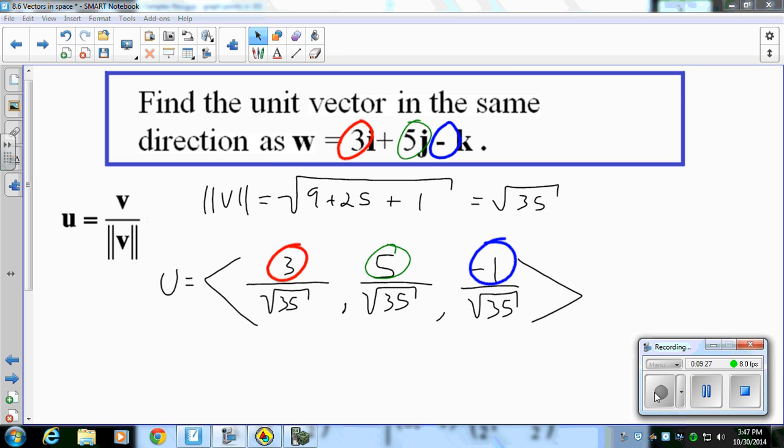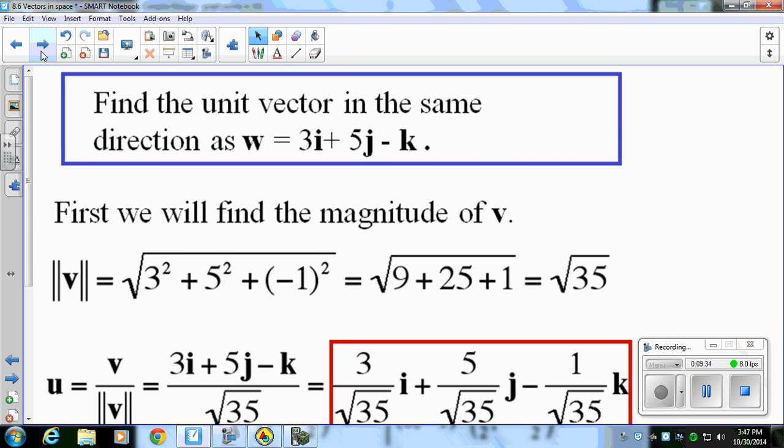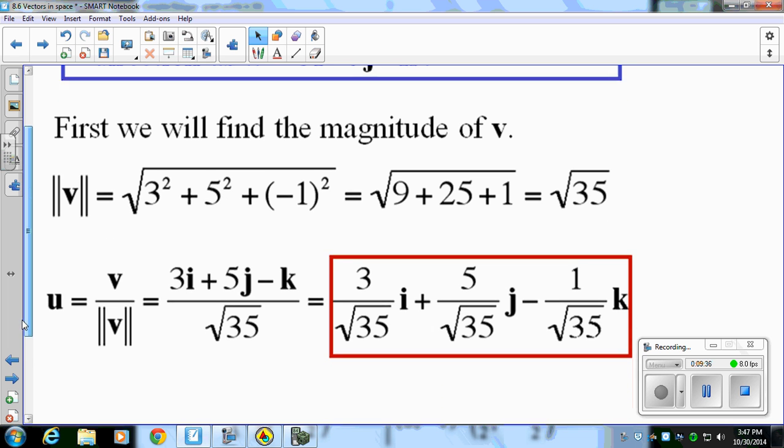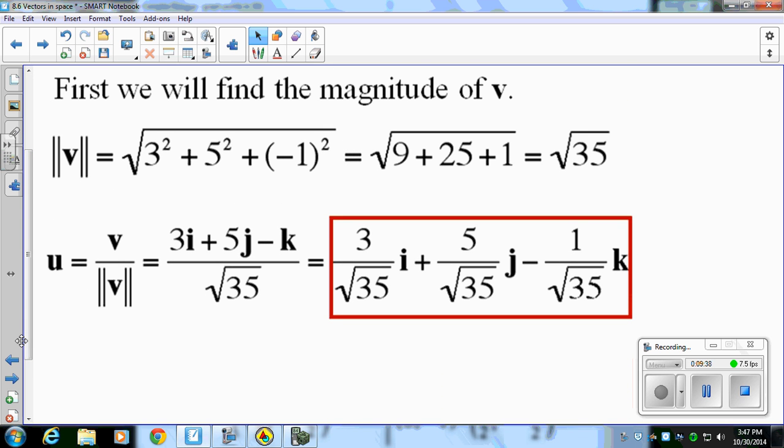And this is just our magnitude in our denominator, the unit vector in the third dimension. So here you can see this is worked out. Notice in the book they chose to write it in the I, J, K components. Both ways will work.